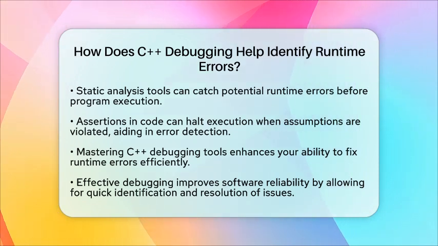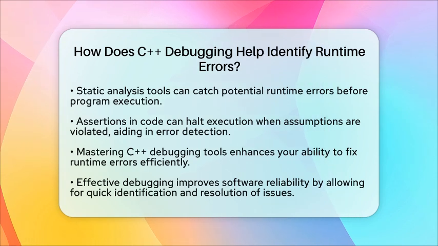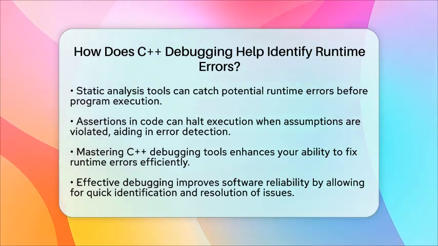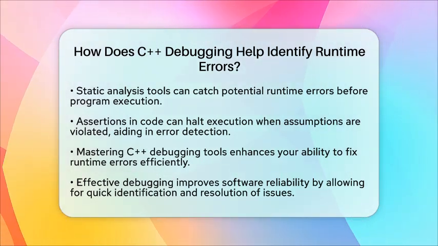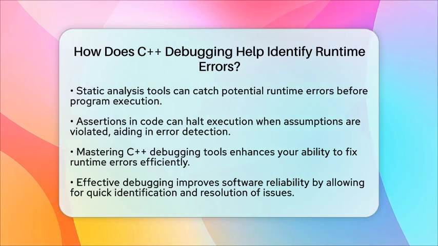In practical terms, mastering C++ debugging means learning to use these tools effectively. This skill allows you to quickly identify and fix runtime errors, saving you time and improving the reliability of your software. By stepping through your code, inspecting variables, and using runtime checks, you can isolate bugs like null pointer dereferences and division by 0. In summary, C++ debugging transforms runtime errors from frustrating mysteries into manageable issues. By providing visibility into your program's execution and memory state, debugging enables you to fix bugs effectively and build more robust applications.